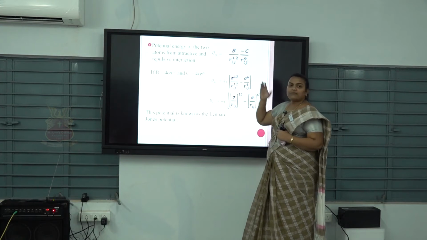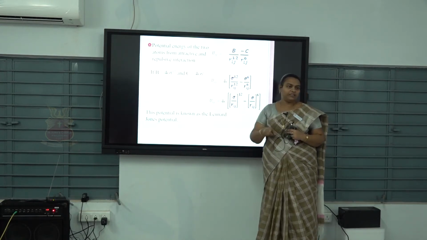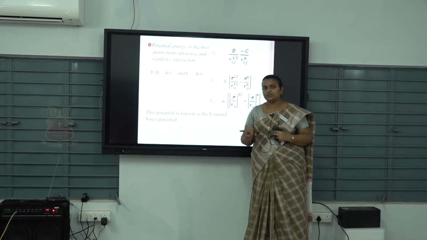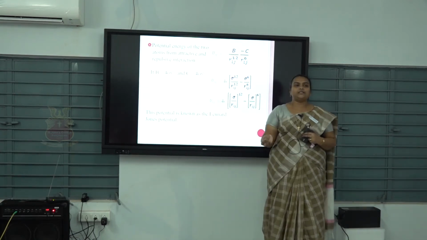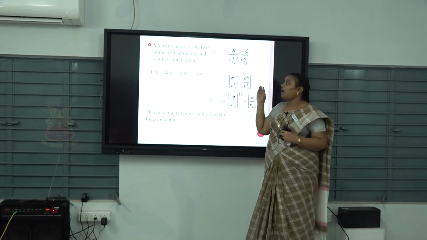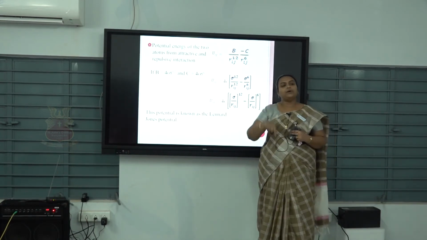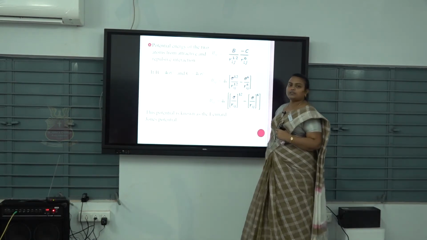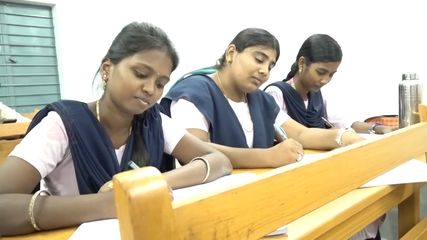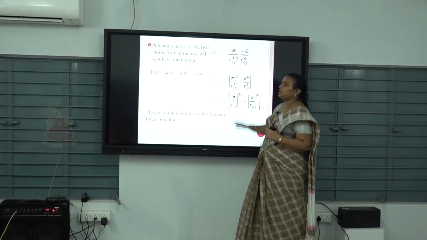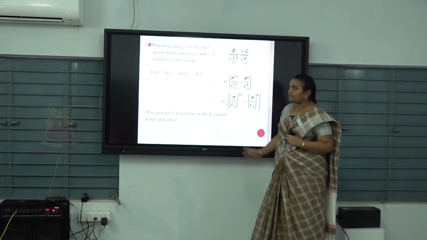First, we have to find the potential energy. The potential energy is the combination of two interactions: attractive and repulsive. The attractive value is C by Rij power 6, and the repulsive interaction value is B by Rij power 12. The combination of the two gives the potential energy: B by Rij power 12 minus C by Rij power 6.